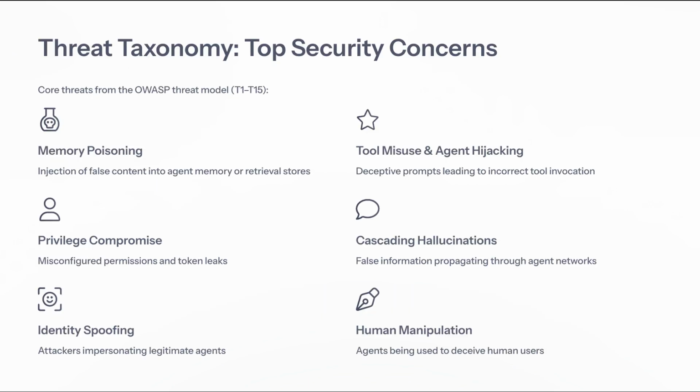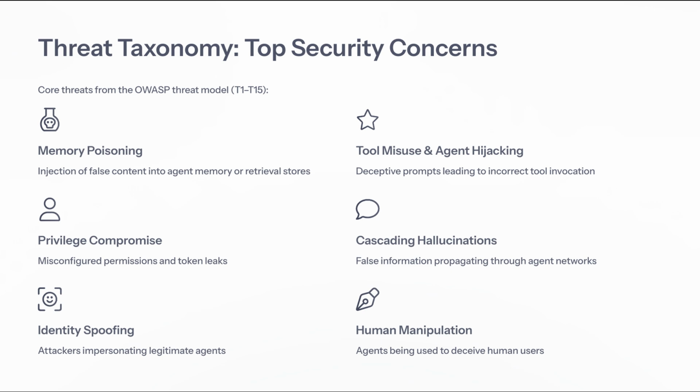Building on our discussion about protocols and the emerging network for agents, let's now explore the critical threats outlined in the OWASP threat model. Understanding these threats is essential for safeguarding our systems. First, we have memory poisoning, which involves the injection of false content into an agent's memory or retrieval stores. This can lead to serious misinterpretations of data. Next, we encounter tool misuse and agent hijacking. Here, deceptive prompts can mislead agents into invoking incorrect tools, potentially causing significant disruptions.